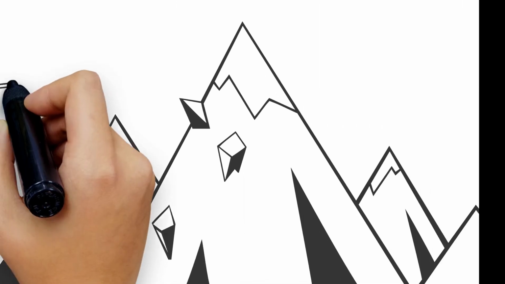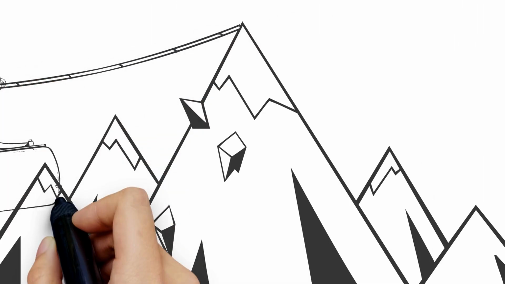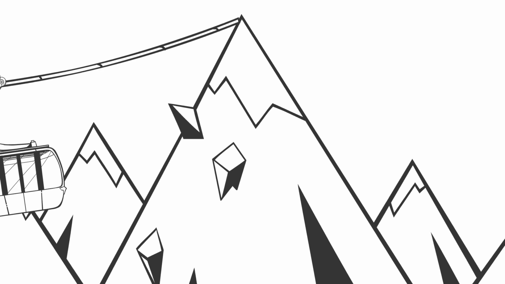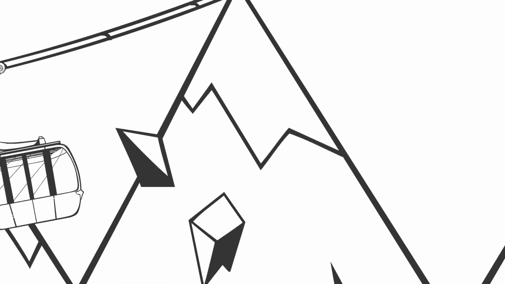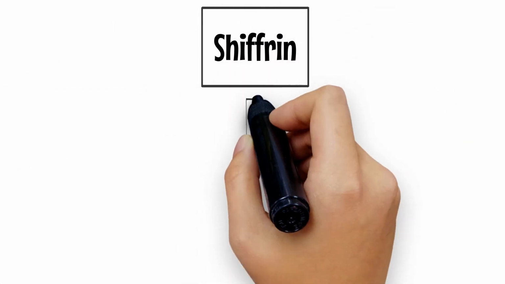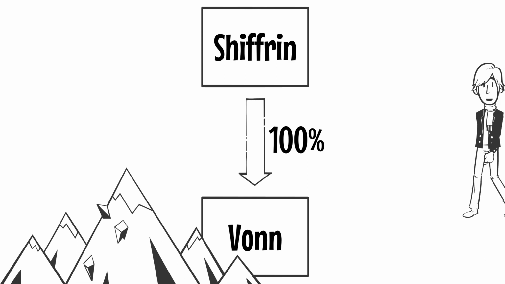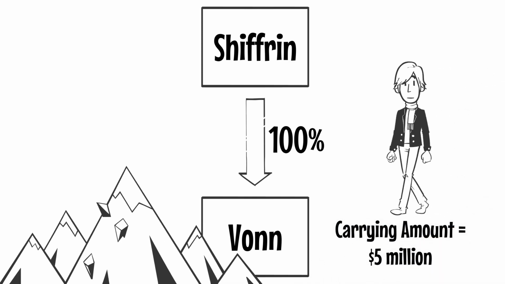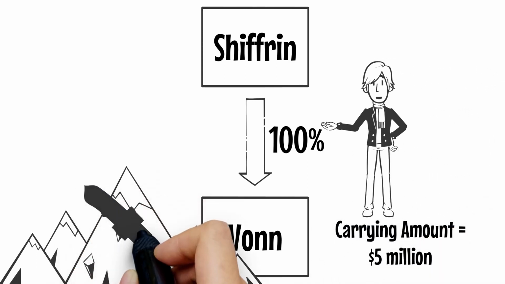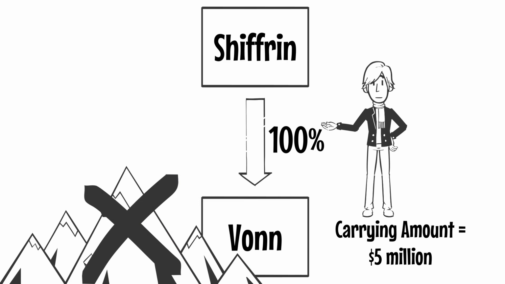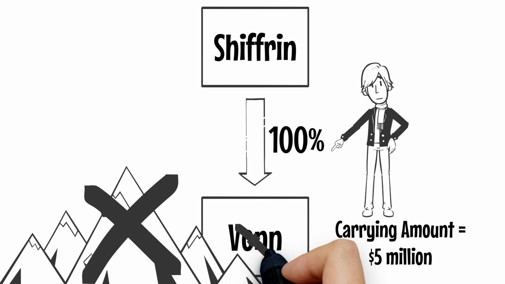Let's take a look at an example to see how the derecognition of non-financial assets changed as a result of ASU 2017-5. Schifrin owns 100% of Vaughn, a consolidated subsidiary. Vaughn holds title to land with a carrying amount of $5 million. Schifrin concludes that the land is not an output of its ordinary activities within the scope of Topic 606, and that Vaughn does not meet the new definition of a business.